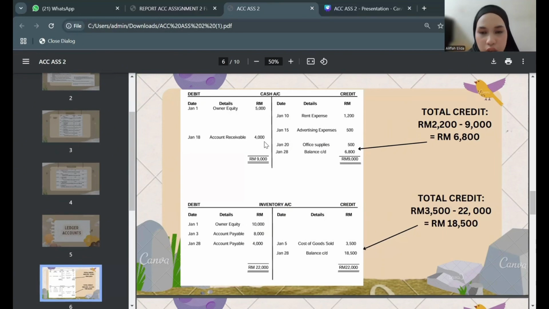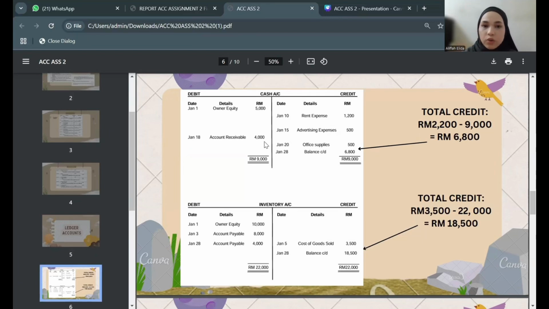First, we see which amount is bigger so that the totals are the same. In the debit we have 5,000 for equity and accounts receivable of 4,000, so the total is 9,000. On the credit side we have rent expenses 1,200, advertising expenses 500, and office supply 500, so the credit side totals 2,200.